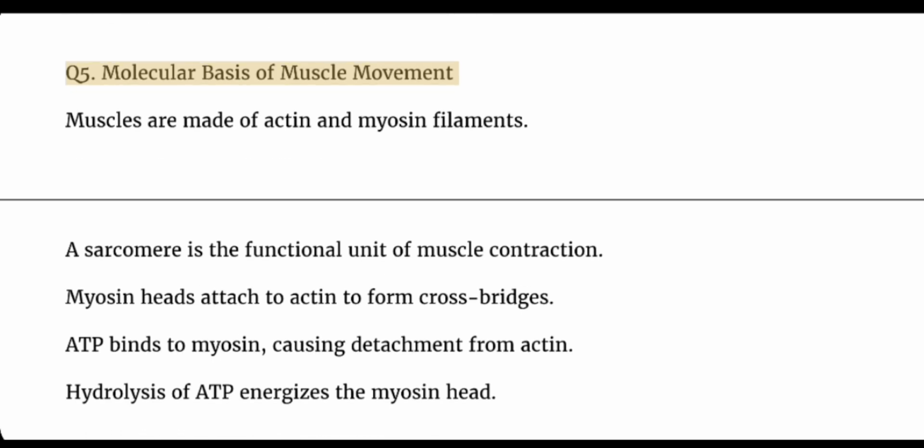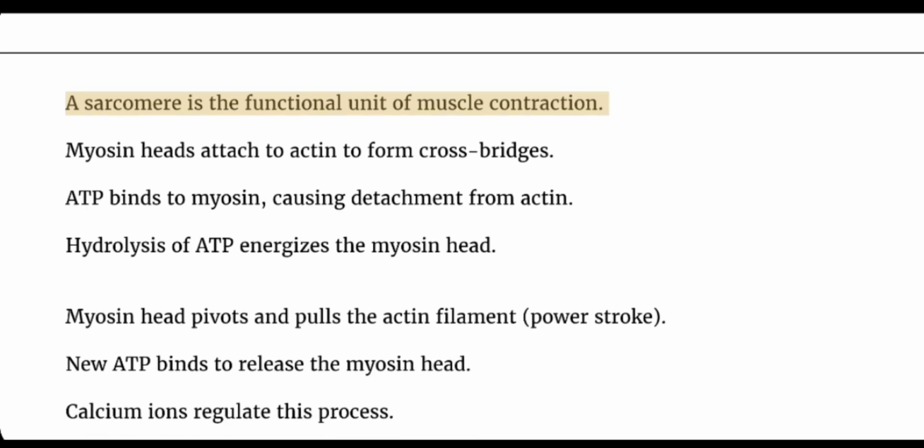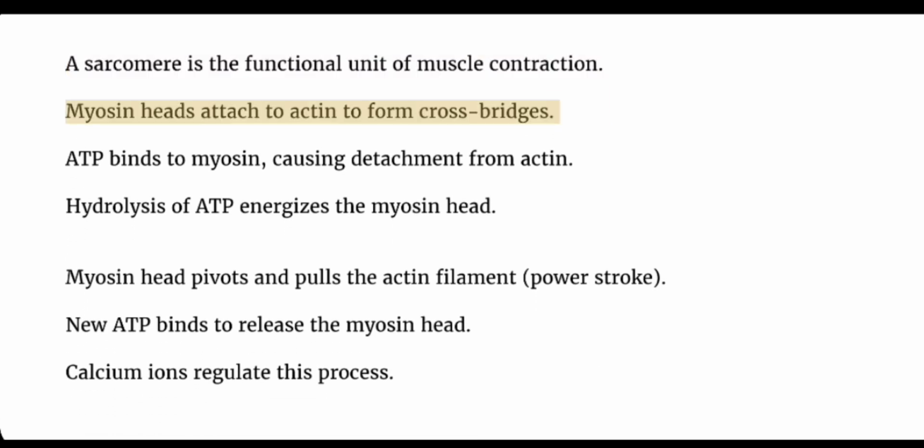Q5. Molecular basis of muscle movement. Muscles are made of actin and myosin filaments. A sarcomere is the functional unit of muscle contraction. Myosin heads attach to actin to form cross bridges. ATP binds to myosin, causing detachment from actin. Hydrolysis of ATP energizes the myosin head. Myosin head pivots and pulls the actin filament, the power stroke. New ATP binds to release the myosin head.